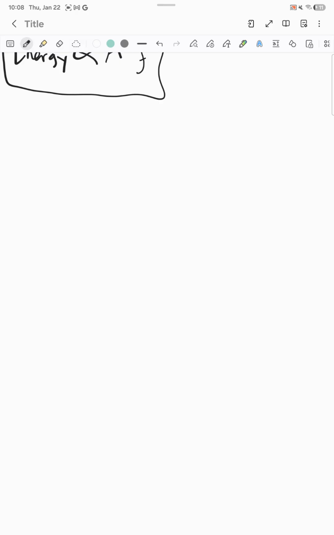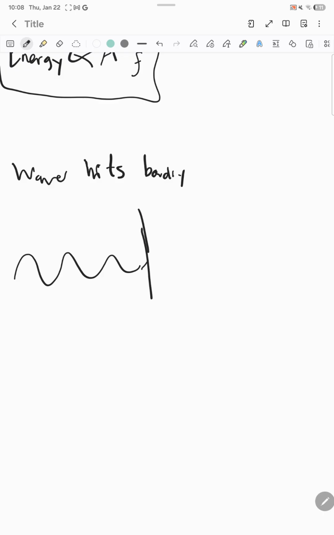So essentially, when a wave hits a boundary, say like it hits like this, one thing that's very important to know is that frequency stays the same, but the speed will change, and because of that, so will the wavelength.